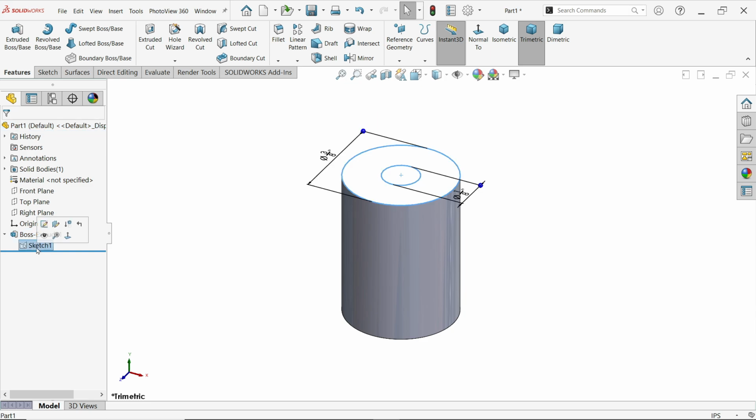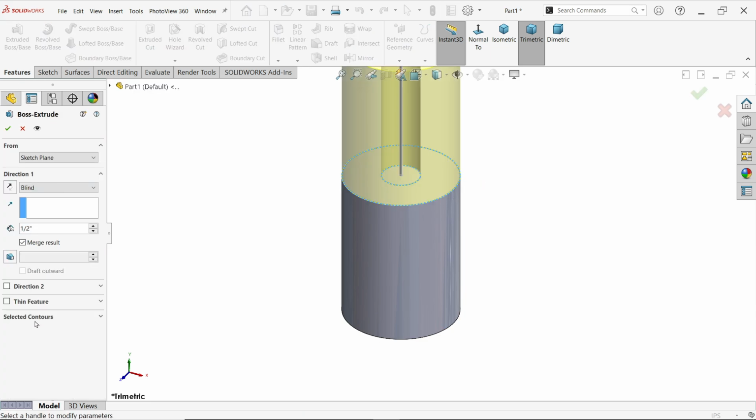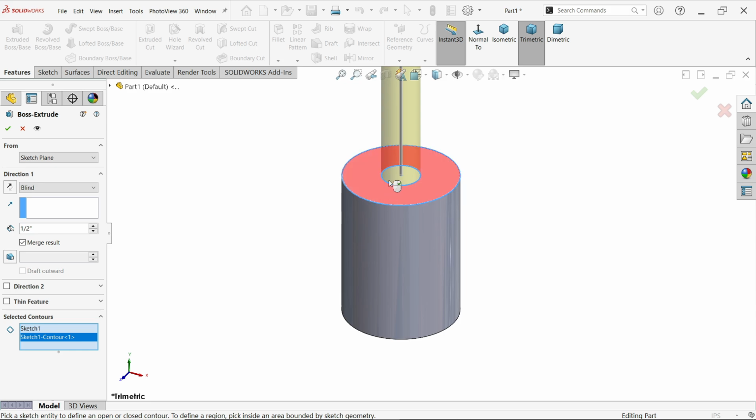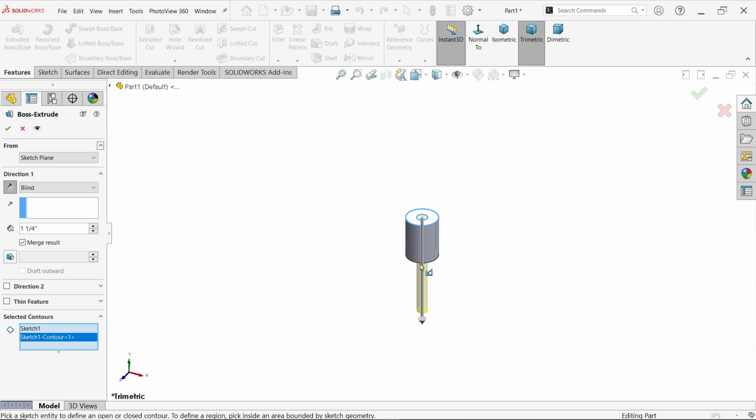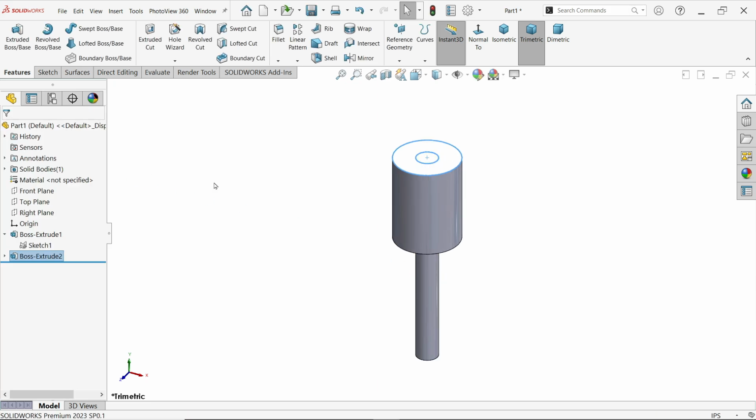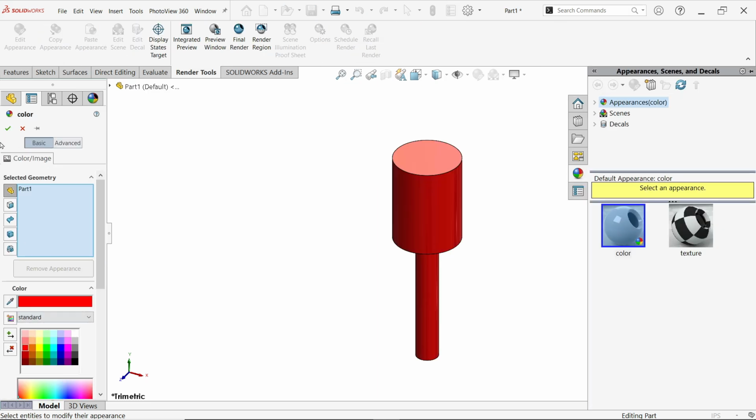Now again select this one, this is the sketch, activate extruded boss base. This time again first I am going to selected contour, move the cursor over the circle and select the inside circle. See, this is moving upper side, just change direction, reverse direction, and the length, press 1, space bar, 1/4 inch. You will see the preview, say OK. Now let's define this appearance red.